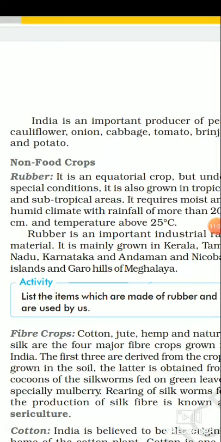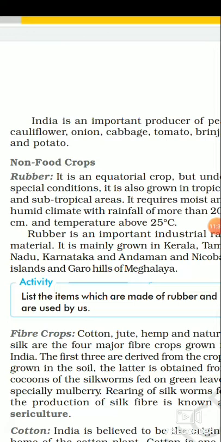It is an equatorial crop, but under special conditions it is also grown in tropical and subtropical areas. It requires a moist and humid climate with rainfall of more than 200 centimeters and temperature above 25 degrees Celsius. Rubber is an important industrial raw material. It is a very important raw material for industry. It is mainly grown in Kerala.